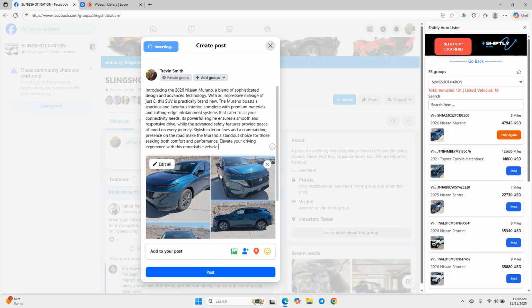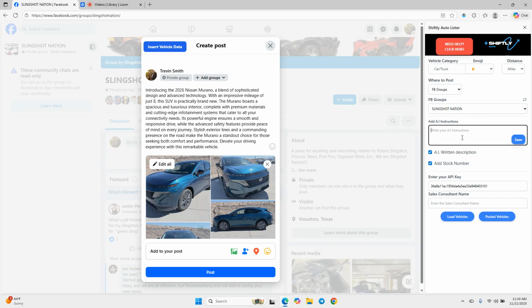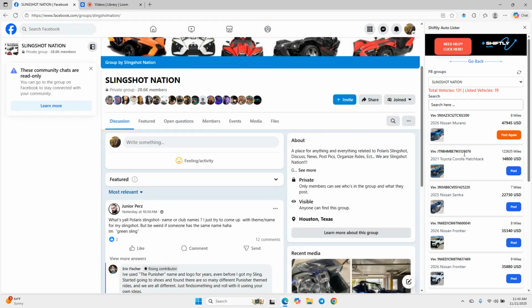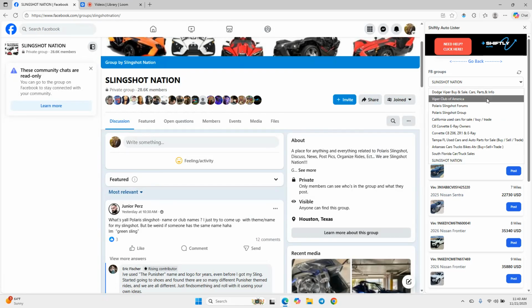Now, something unique about this, if you want, in Facebook groups, you can actually put your phone number. You could put anything about financing, whatever you want. If you tell the instructions on here to add it, it will actually add that. So very, very simple. Now, once this is populated, I just hit post, and it's going to post that in the group. And then all I do is, let's say I want to go to a different group.